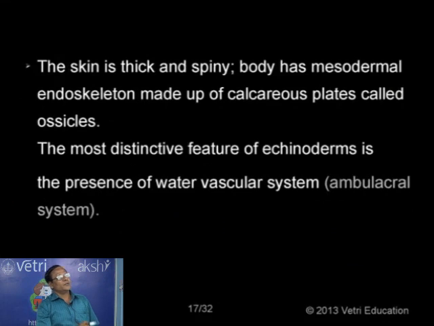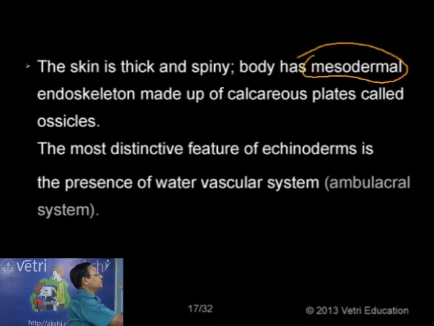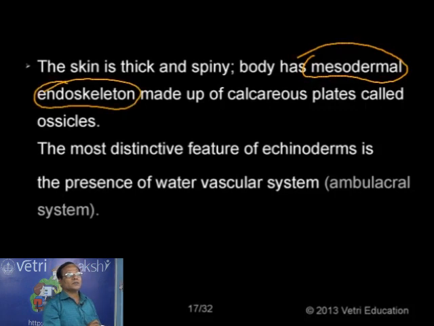In the case of these animals, I would like to say another similarity between this group Echinodermata and also Chordata. One is enterocoelom, another one is deuterostomes. The third one, in both the cases we have mesodermal endoskeleton. In the case of Chordata as well as Echinodermata, the endoskeleton is derived from the mesoderm. So mesodermal endoskeleton, deuterostome condition, and also enterocoelomic condition. These are the three major similarities between the echinoderms and the chordates.